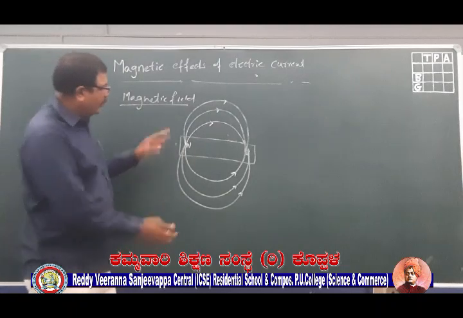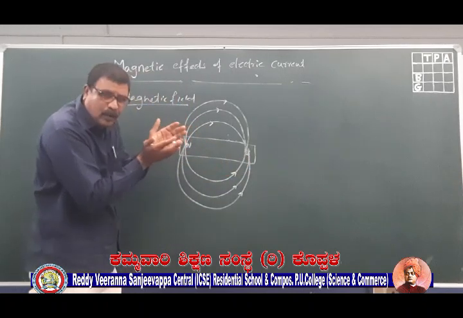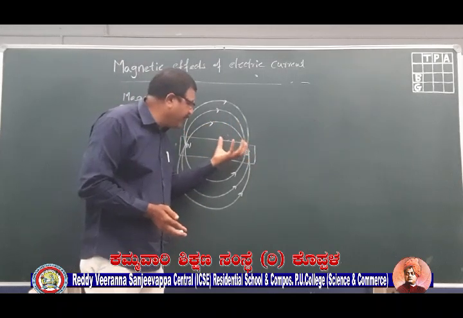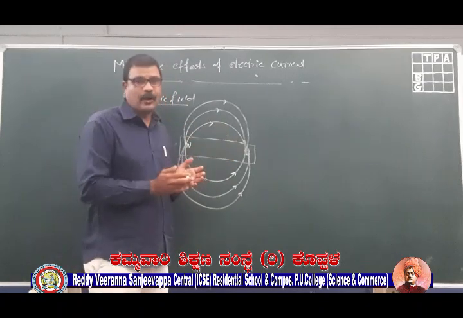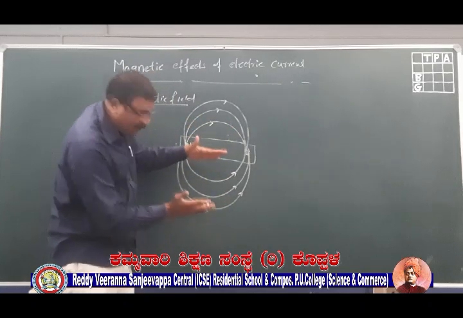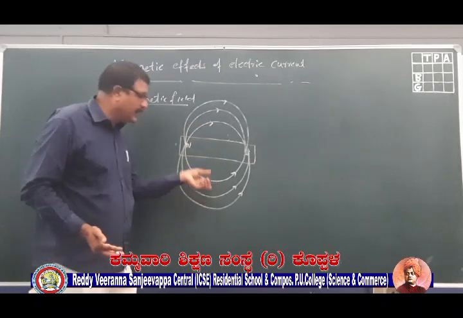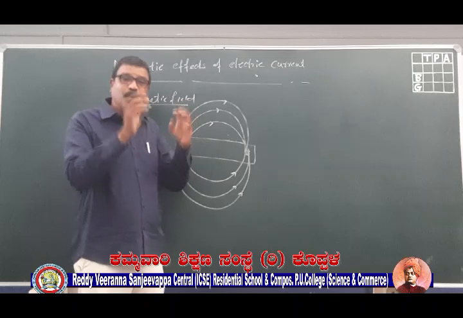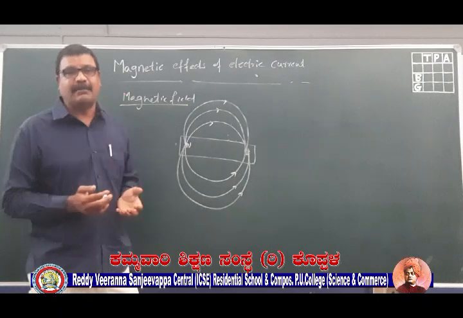Now you can see all these lines of force. As you move towards the poles, the lines of force are very, very close to each other. Lines of force being very near to each other represent that the magnetic field at the poles is very, very strong. As you move away from the magnet, the lines of force are getting apart, going away from each other. That shows that the magnetic field is weak. So if the density of the magnetic lines of force is more, then the magnetic field is much stronger at that particular point.